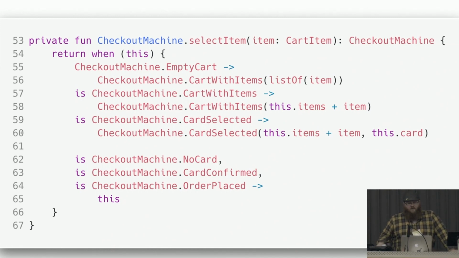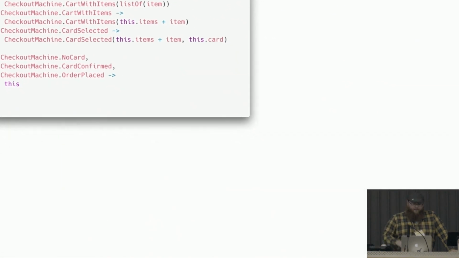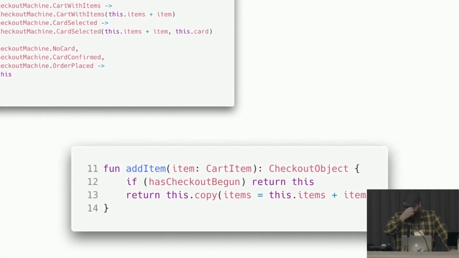If you contrast this with the way the add item method was written for the object, you'll see that we have this has checkout begun flag. Well, now checkout has begun, so this is wrong. Now you have to go back and consider what is the actual implicit state that you really wanted to achieve here. And I think it's that you have selected a card, but it has not been verified. But at any rate, the ability to check out is now codified through these other properties that essentially have nothing to do with that. And so we want to be as explicit as possible in these complicated scenarios.